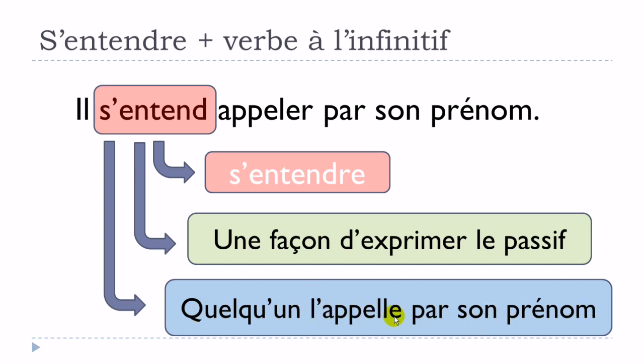Quelqu'un l'appelle par son prénom, okay? And this is the structure that you could use. So you could use s'entendre here, and then after that you put the verb at the infinitive form. Il s'entend appeler par son prénom.